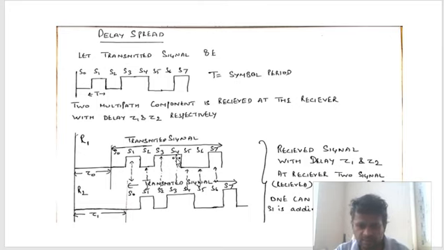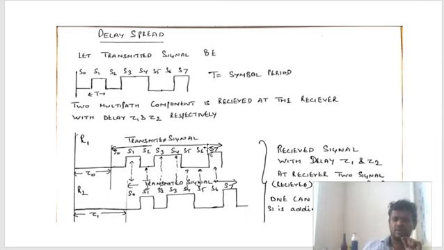Here S3 is overlapping with S4. Clearly there is an inter-symbol interference. Why? Because different symbols are interfering.